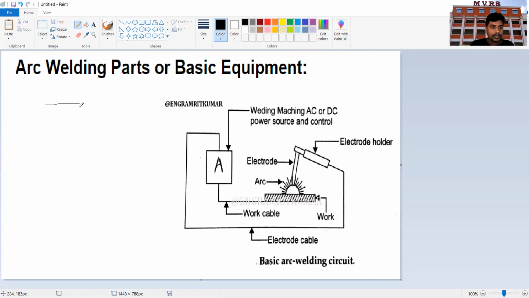So you can see I'm drawing, this is the electrode, and this is the workpiece. One second, I will make it more understandable to you, don't get worried.